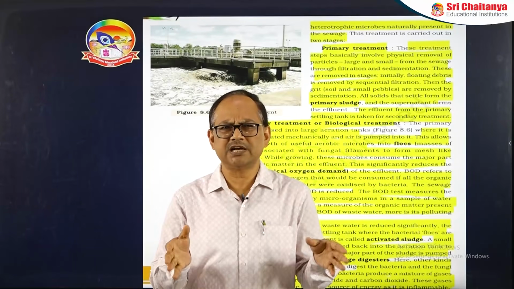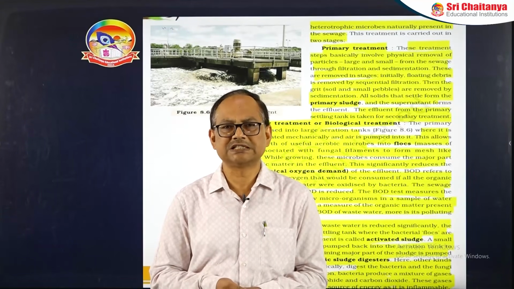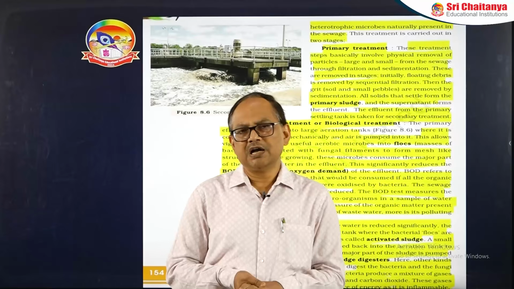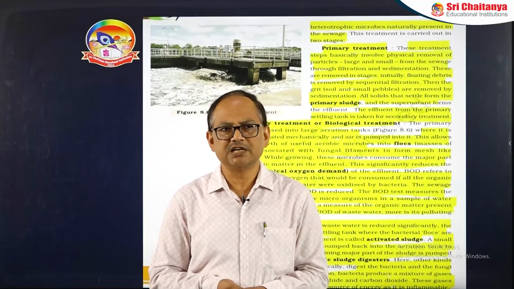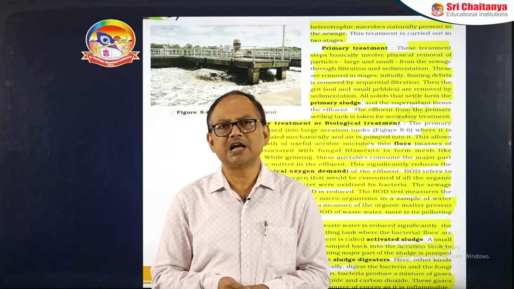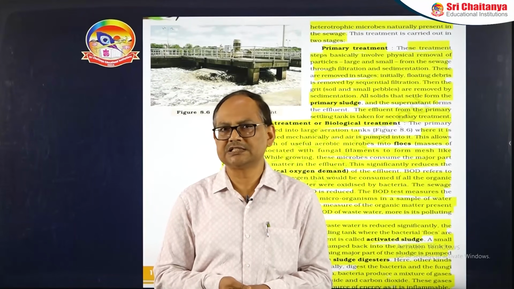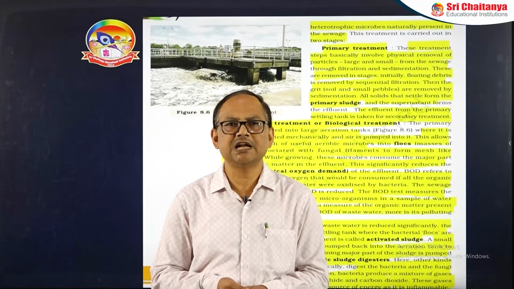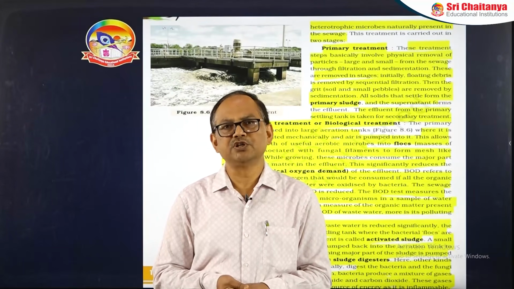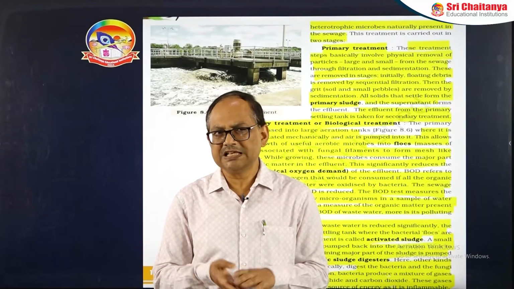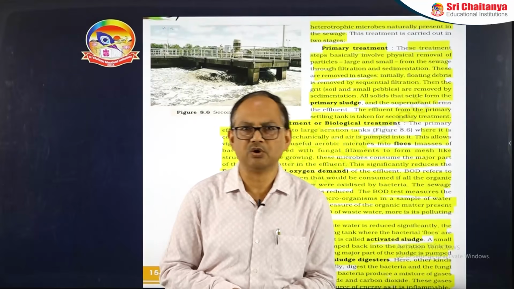What do you call that? The settled flocs are called the activated sludge. After removal of a small amount, which is put back into the aeration tank, the rest is transferred into the anaerobic sludge digester, where it is digested anaerobically using the methanogens, and it produces the biogas. Even this comes under the secondary treatment only.